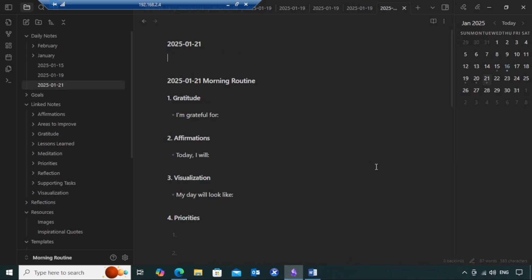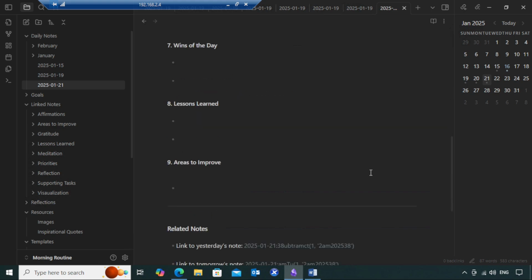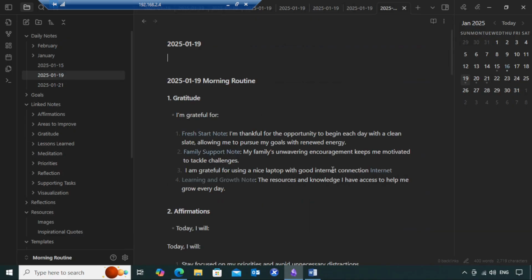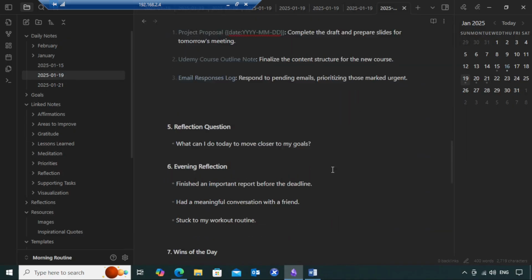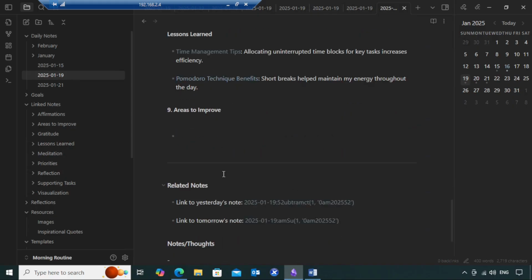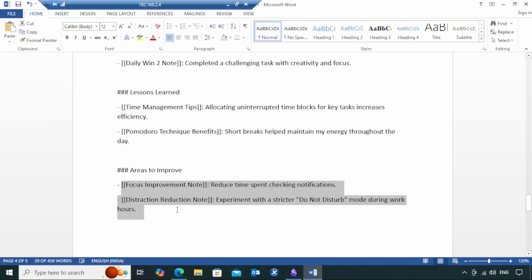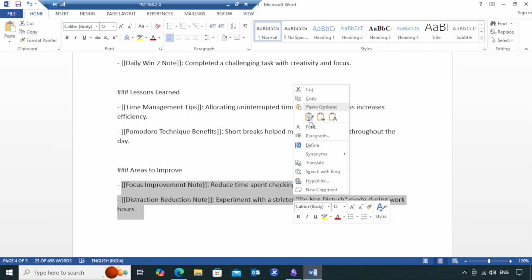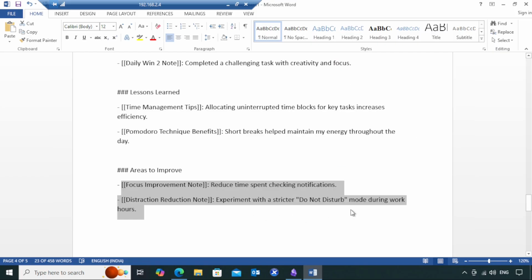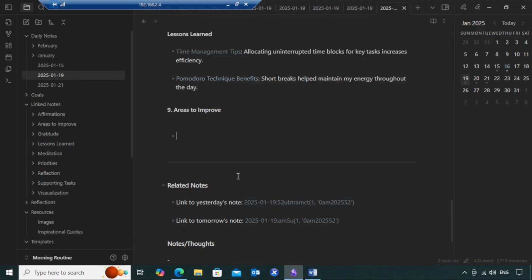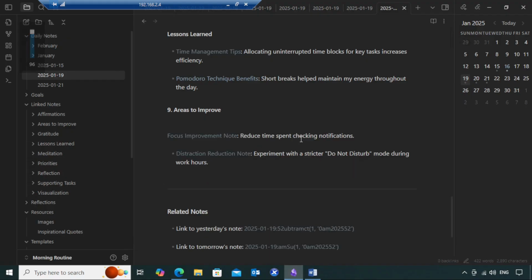Okay, now let's go back to the note. So we have finished until priorities, reflection, wins of the day, lessons learned. Now you want to reflect on the areas that you can improve. So I'm going to copy all these things here: reduce time spent checking notifications and experiment with a stricter do not disturb mode during working hours. So I'm going to paste it here.